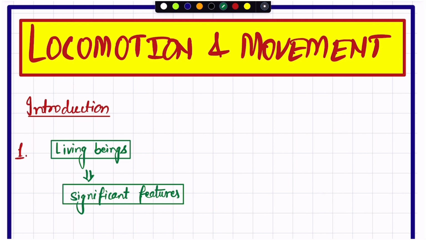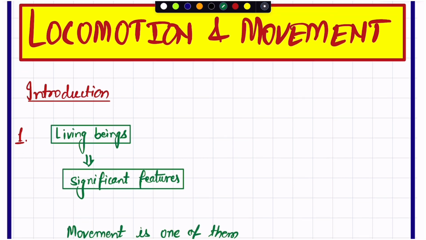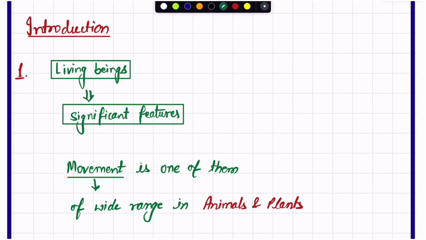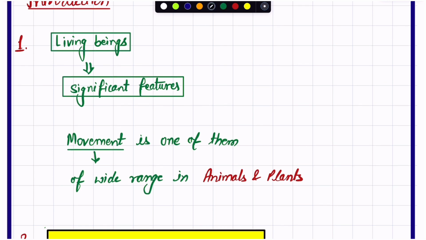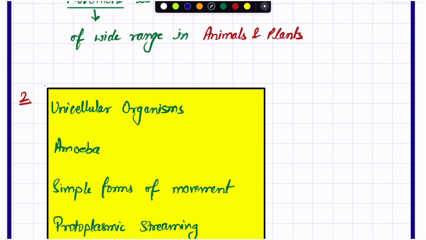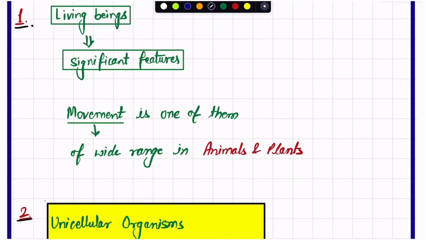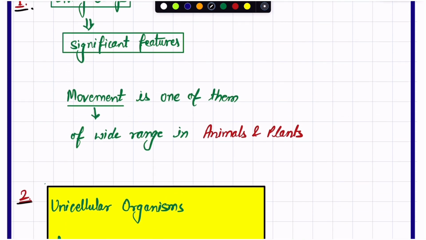So today's chapter is about locomotion and movement, and we are going to discuss the introduction here. So we have different points. Let's take a view of what we are going to accomplish. Fine. It will be in several steps, several points. There will be the first point, and the second point talking about what movement is and how it is a significant feature.